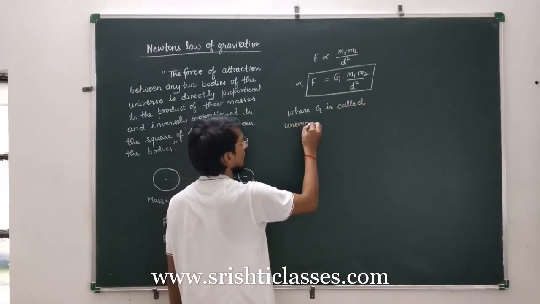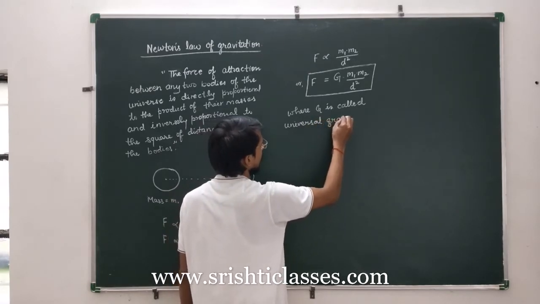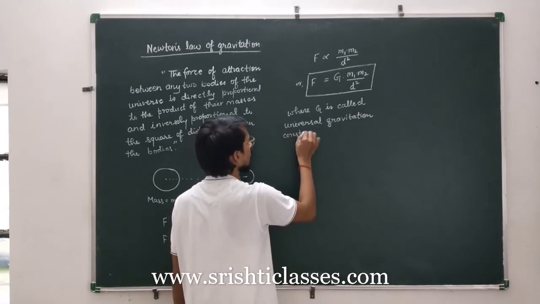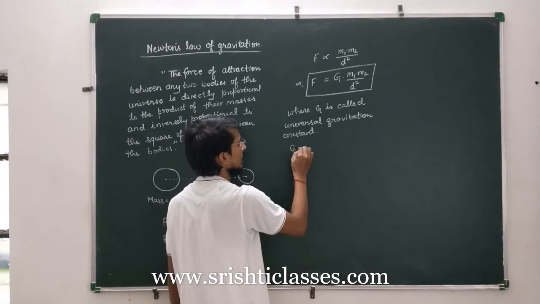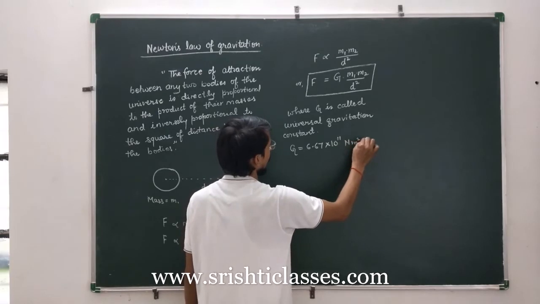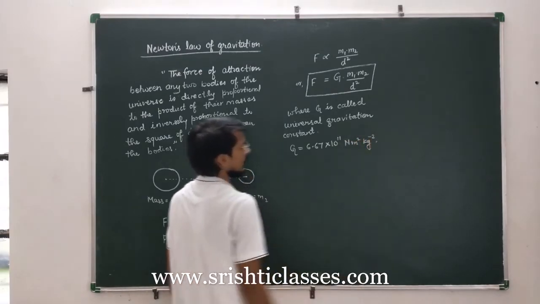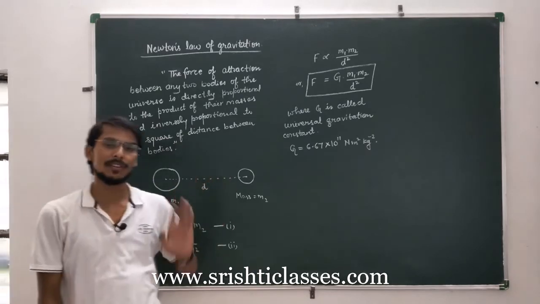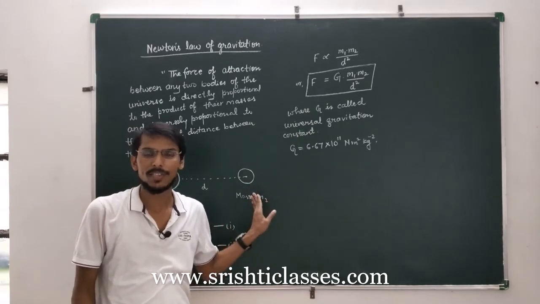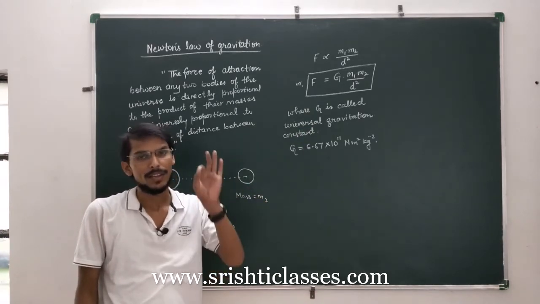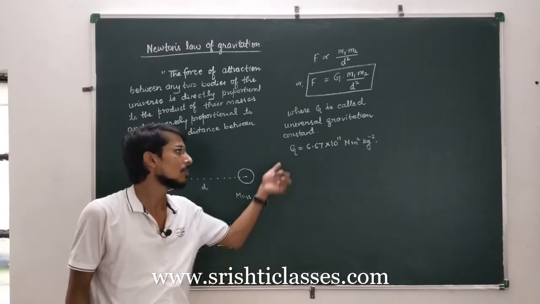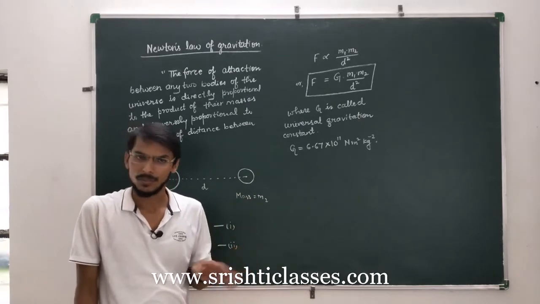universal gravitational constant, and the value of G is equal to 6.67 into 10 power minus 11 Newton meter square per kg square. This is the value of G, and it is called universal gravitational constant. It means the value of capital G is fixed for any body. That is, wherever you go, the value of universal gravitational constant is fixed throughout the universe. Okay.